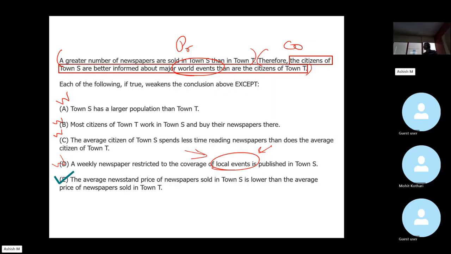Yes. Which one? Edward. All right. The average newsstand price of newspapers sold in town S. So Edward is saying the newsstand price is lesser.